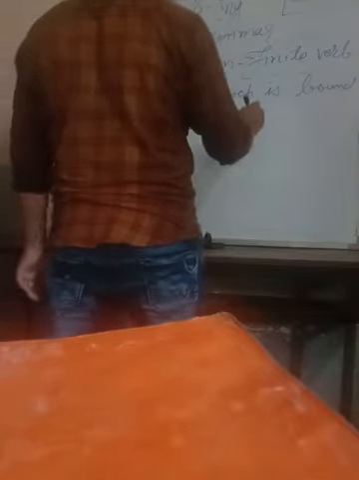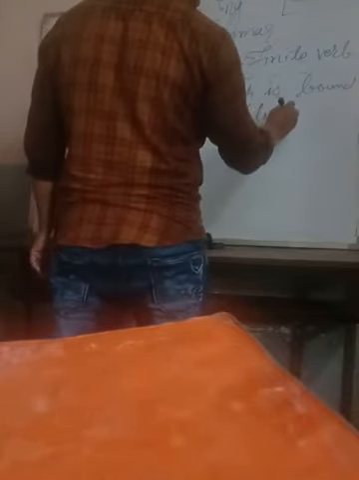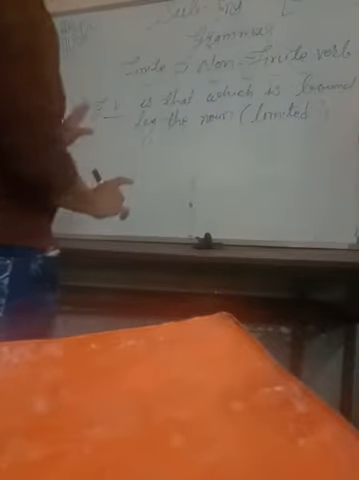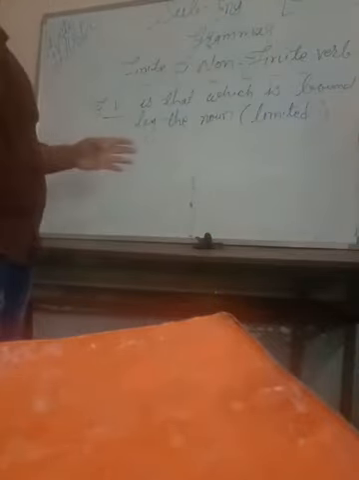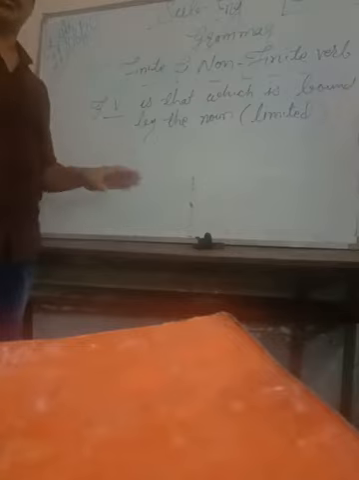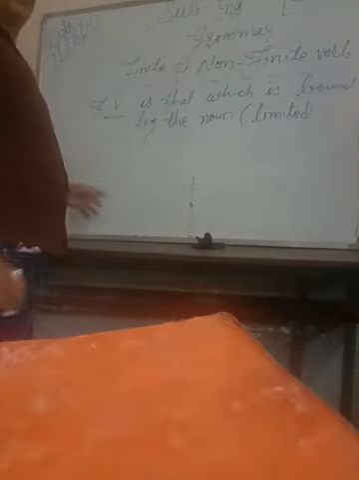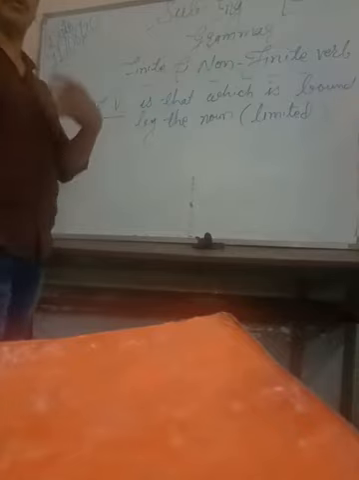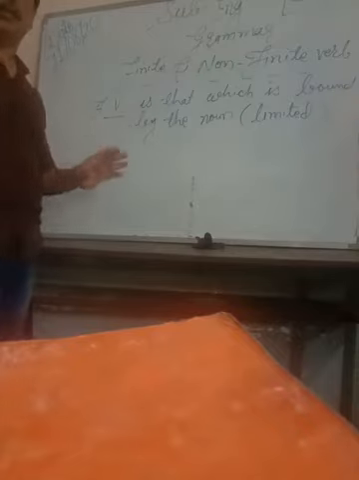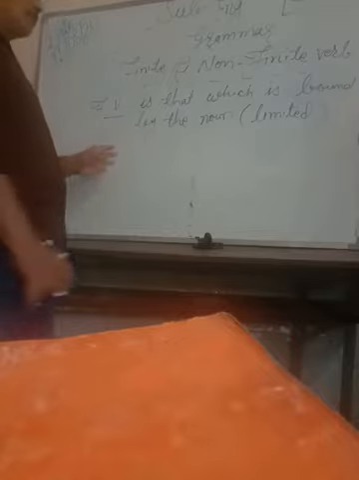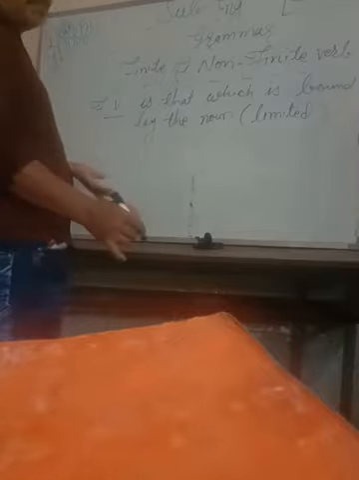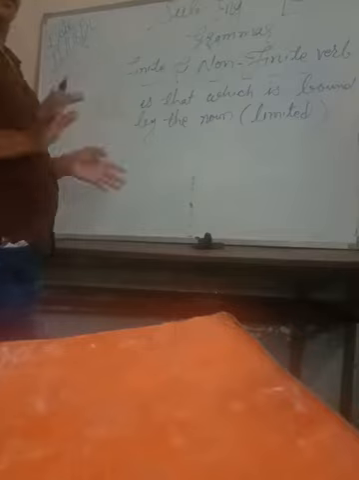Means limited by the noun. Got it? So all the verbs, you know, am, is, are, was, were, these are all finite verbs, and the first form of verb, or any kind of verb, means first form and other parts, which is actually limited by the noun.